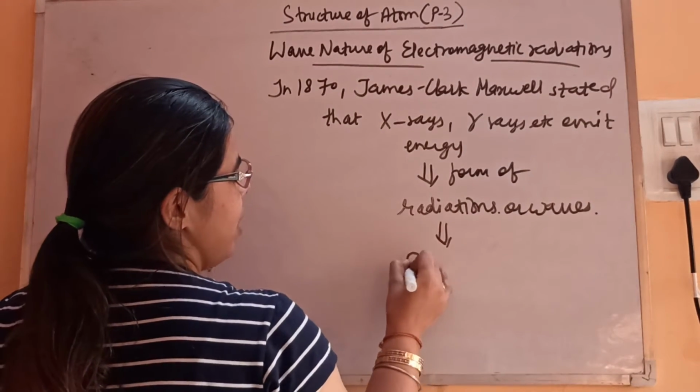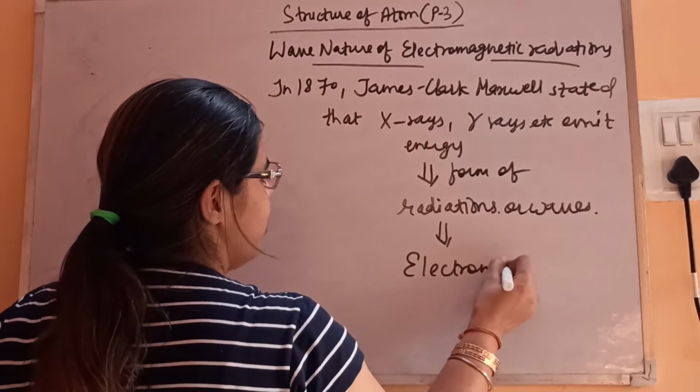These radiations or waves are known as electromagnetic radiations.